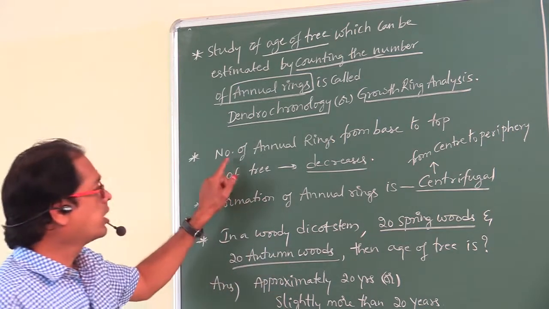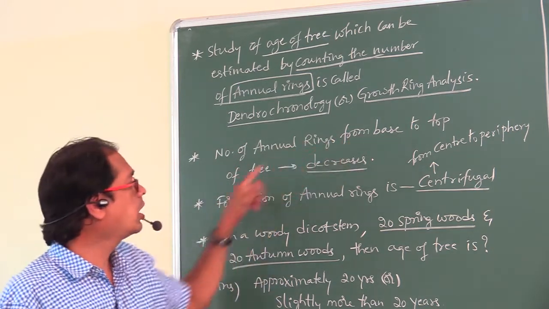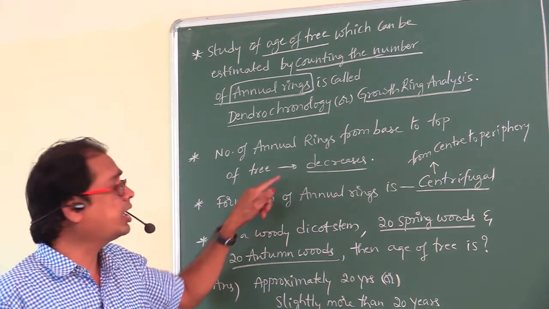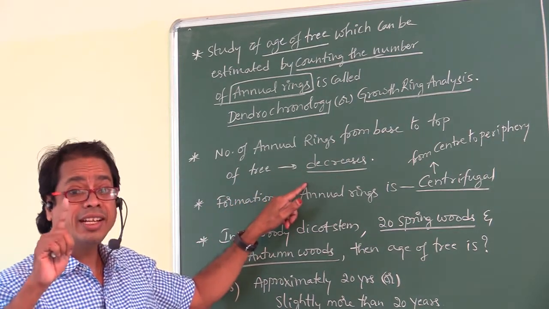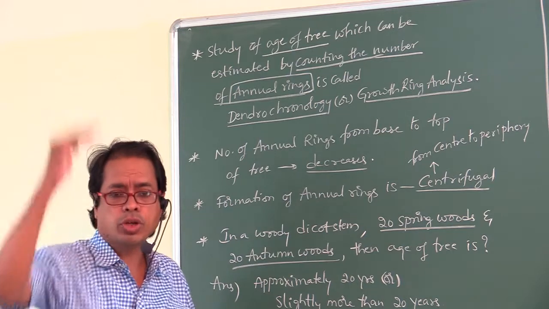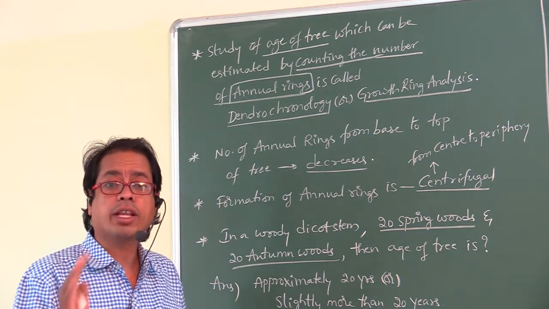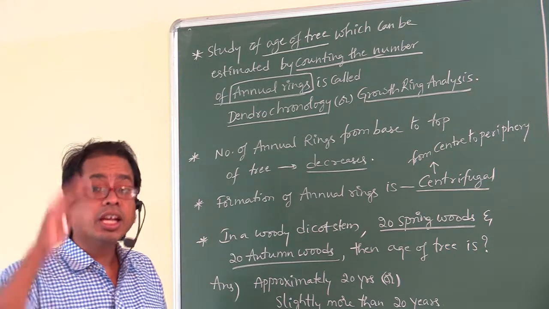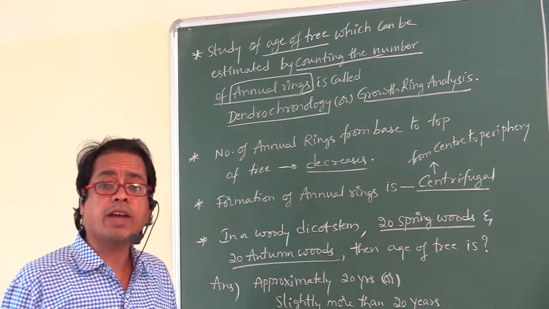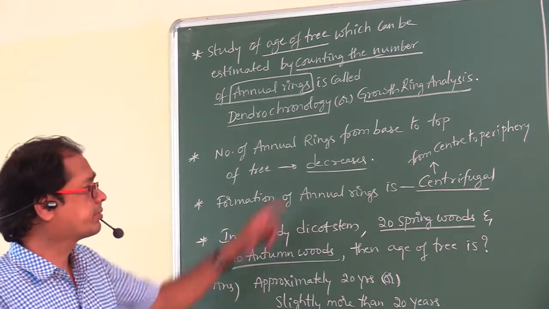So from base to tip of the tree, the number of annual rings decreases.